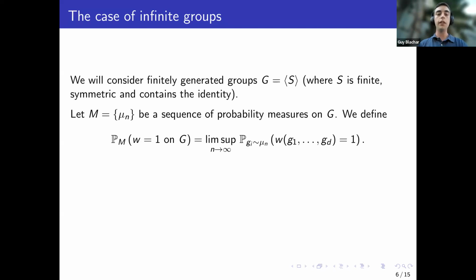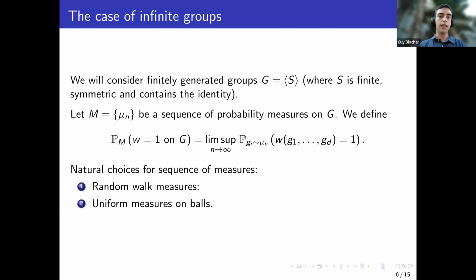We can wonder which natural choices of sequences of measures we can choose. Well, here are two options. One option is to take a random walk. I'll briefly remind you on the next slide about random walks, but you can take the generating set or the Cayley graph and just start a random walk from the identity, say, and look at what happens to the random walk after n steps, and then let the number of steps tend to infinity.